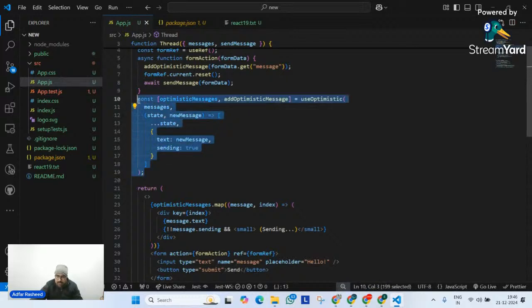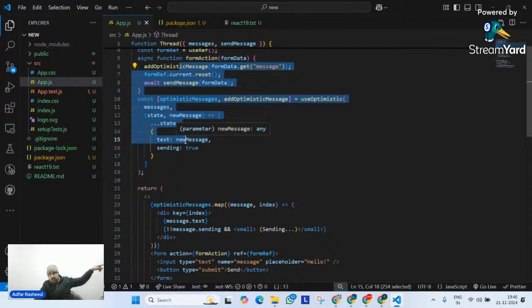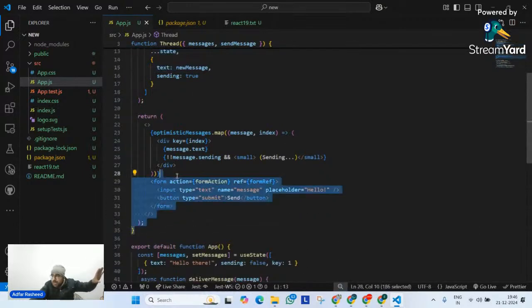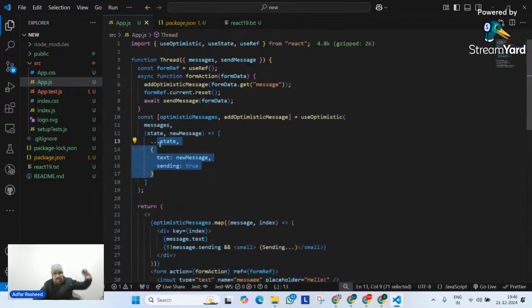Am I clear? It means that whenever this action is performed, whenever I press enter, apart from what it does, apart from this promise being resolved, I don't care about that in this case. Whether the promise is resolved, whether it takes 2 seconds, I don't care. But immediately when this action is performed, inside the optimistic state I am adding that message. Yes or no? Give me a quick confirmation. I don't care how much time the promise takes. Let it take. That's something else. But inside the optimistic message, whatever I'm typing over there, I am updating that immediately here. Right? I hope that makes sense.